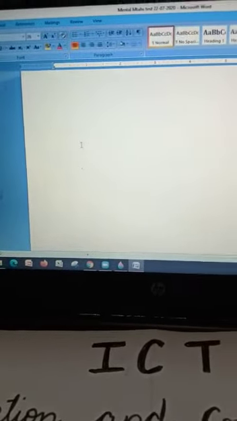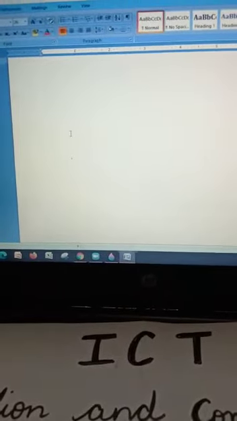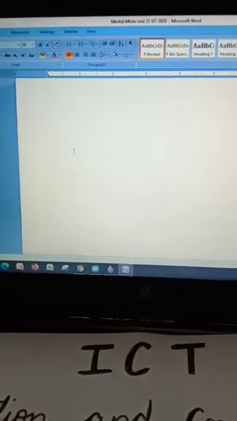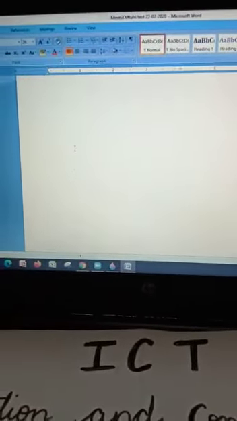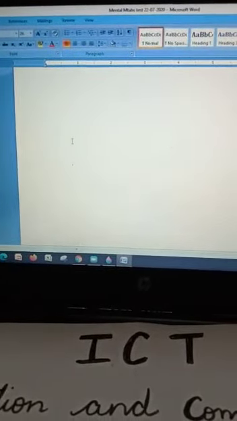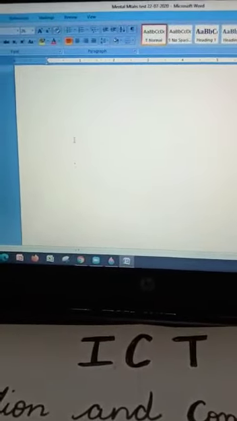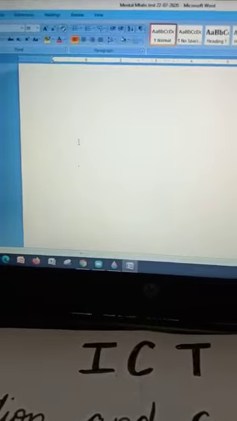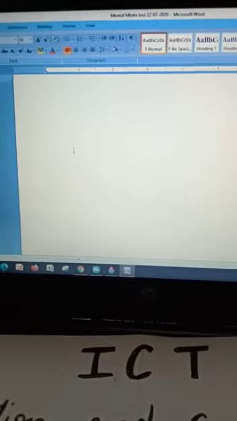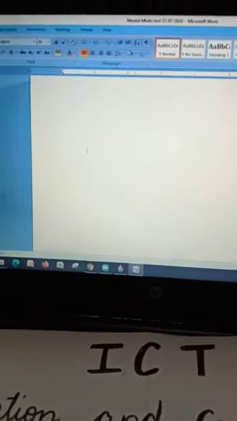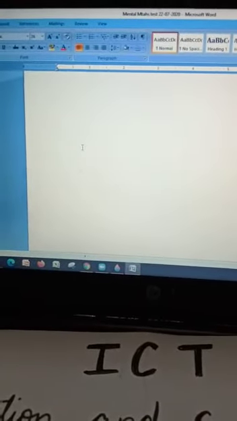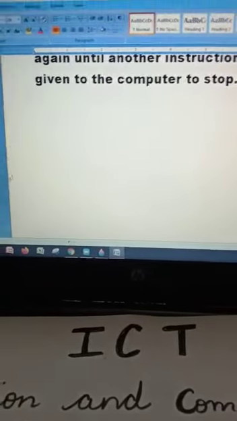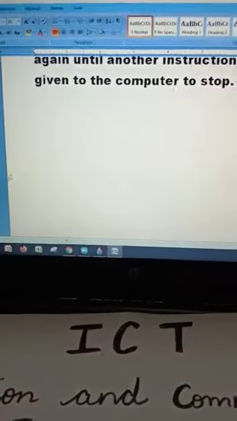So what is looping? Looping is to repeat the instructions again and again till the time the instructions to stop that task are not given. Alright, so probably Mr. Kotlia would have told them that Monday to Friday you have to ring the bells during these hours of the day, but you don't have to ring the bells on Saturdays and Sundays. And hence, from Monday to Friday they follow the instructions and complete their task, but they don't do it on Saturdays and Sundays. So looping is a process where the instructions are repeated again and again till the time another instruction is given to stop them.